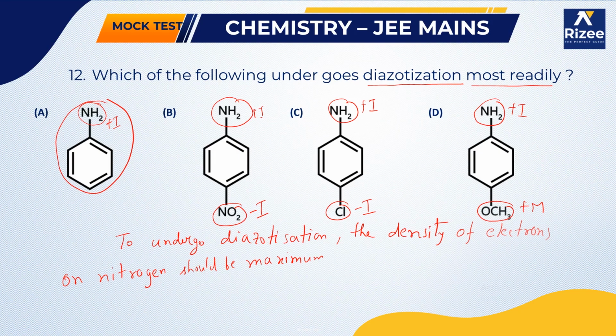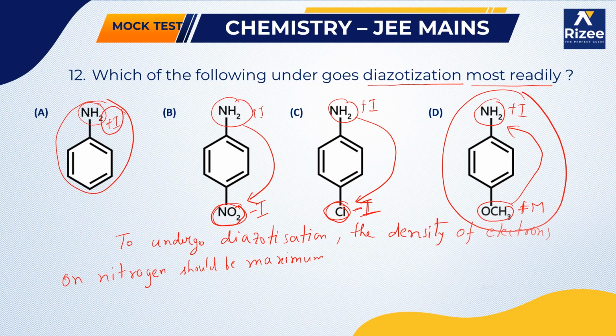Here you can see it is a plus M group, which will give electrons towards the nitrogen. Chlorine is a minus I group, so it will take the electron towards itself, and NO2 is also a minus I group, so it will take electron density from nitrogen towards itself. If you come to the fourth option, OCH3 is a plus I group, so it will give electrons towards the NH2, and the electron density on the nitrogen will increase. So that will undergo diazotization. Our answer is the fourth option.